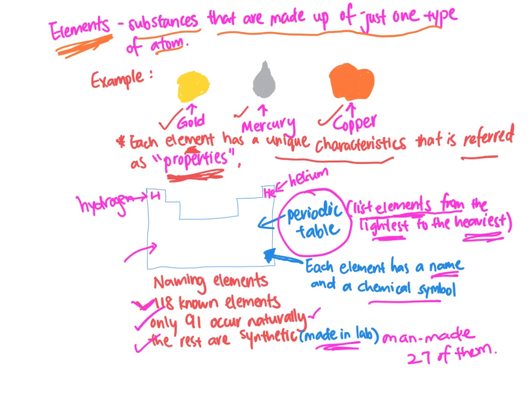So I'm just going to stop here because I don't want our video to be too long and take the attention away from you. So to conclude our video, we talked about the definition of atoms, and also we went through what elements are and how elements are made out of one type of atom. And atoms are literally the building blocks of all substances.